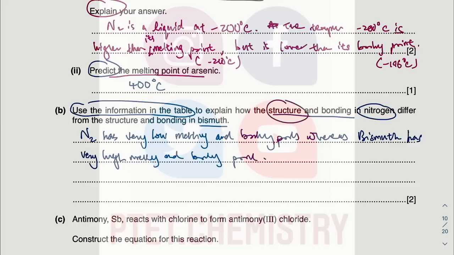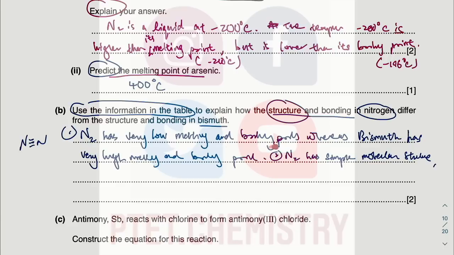Now we're going to talk about the structure. I've used the data. N2 has simple molecular structure. It has a covalent bond, a triple bond between the nitrogen atoms. I did mention it earlier. That's why nitrogen in the air is unreactive. It does not support combustion because you will need to break this triple bond, which is very strong.